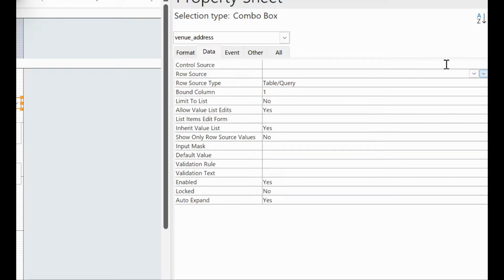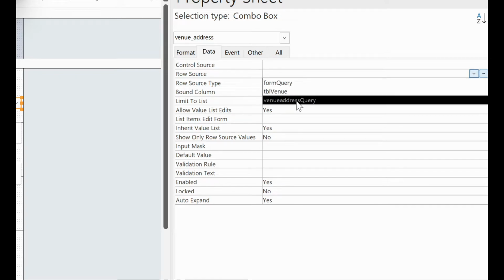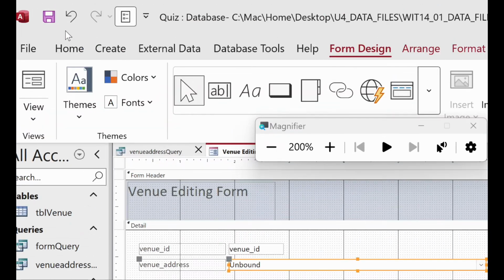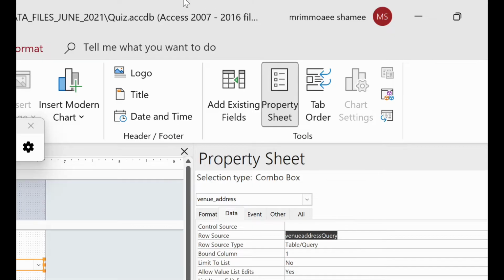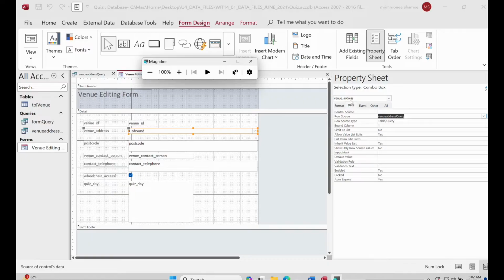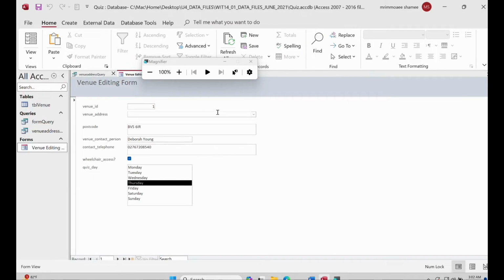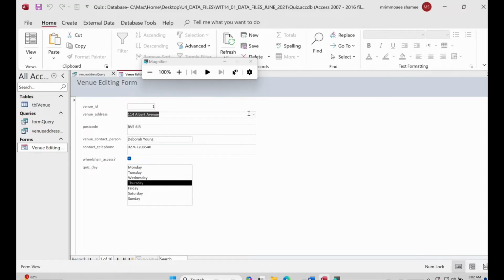Sorry, not the venue address. We have a query, right? That one is the venue address query. So after setting it, just save these things. Okay, then I want to make it smaller. Yes, then if I go to the design view, I want to see, yes, now you can see you are able to select, right?